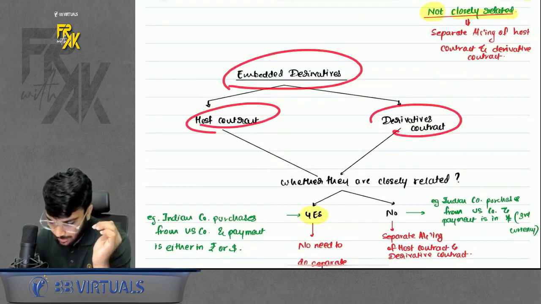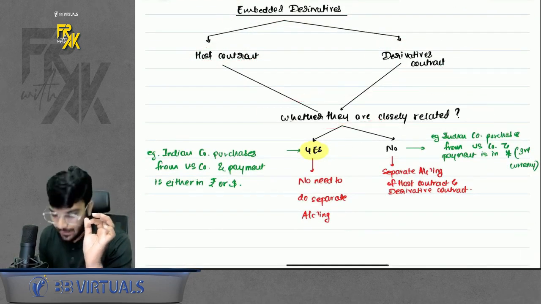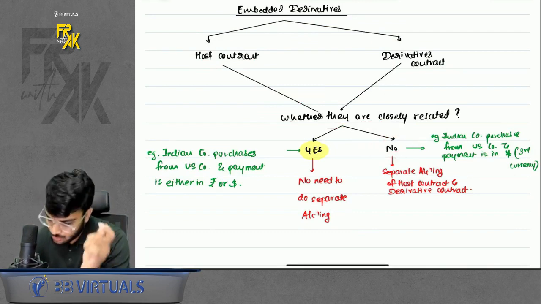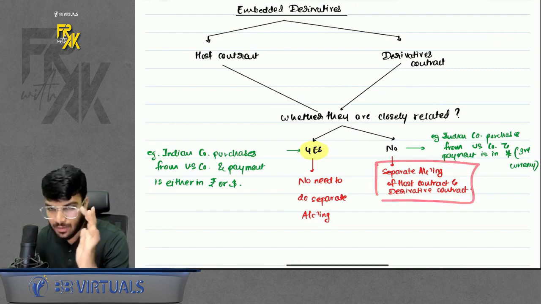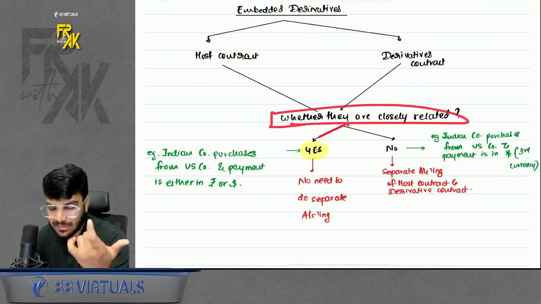Host contract, derivative contract. First ask yourself whether they are closely related. If the answer is no, when will the answer be no? When a third currency is involved. So in that case, do separate accounting of host and derivative. But if the answer is yes, if they are closely related, when will this happen?